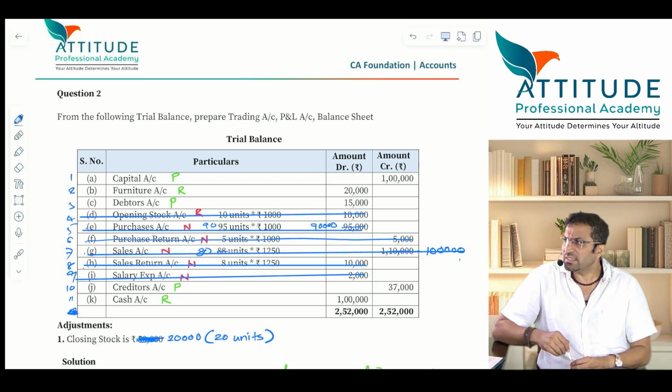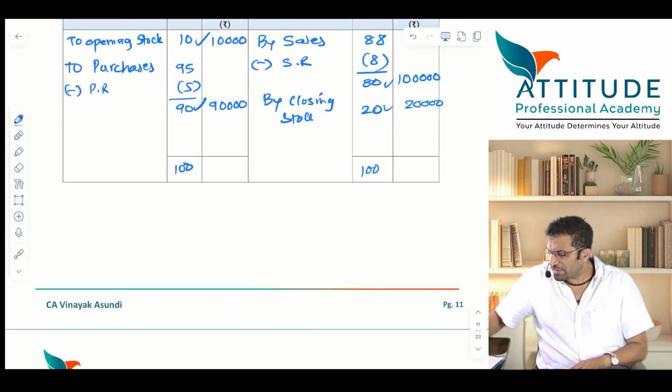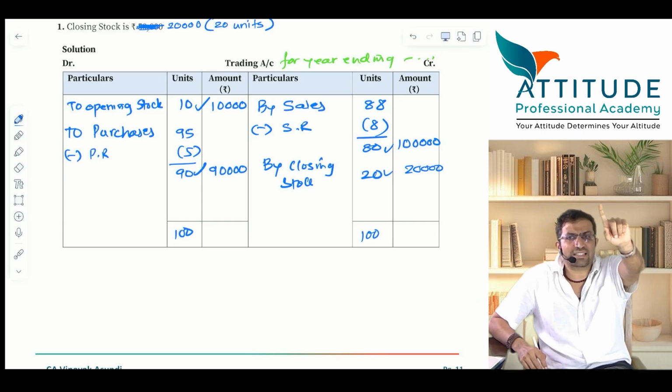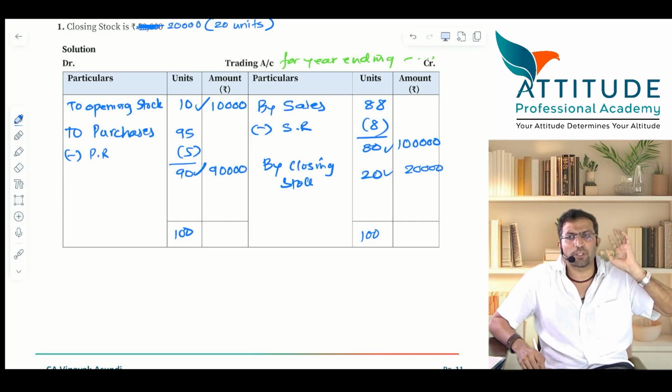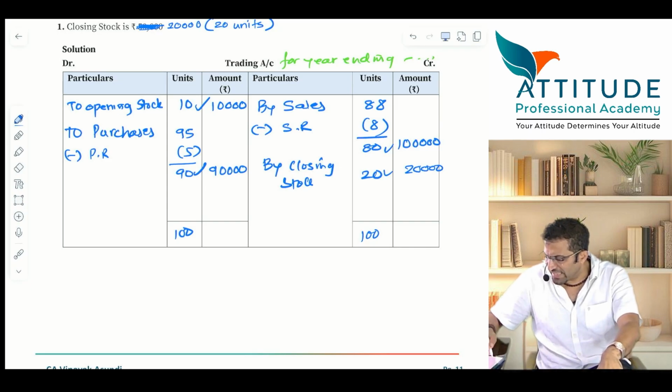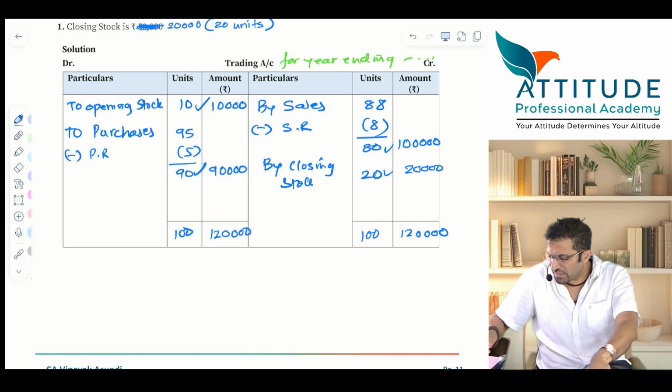Shall we proceed? Okay. Now tell me the entry. First you close which account? All the nominal accounts are closed except trading and P&L. Which one will you close? Trading or P&L? First you close trading. Okay, balance it. Which side is heavier? Credit side? This is 1,20,000. Debit side should also be 1,20,000. But it is not 1,20,000, so balance it.